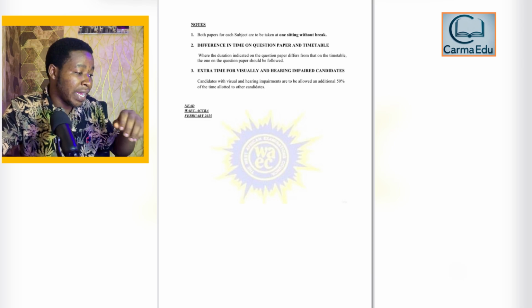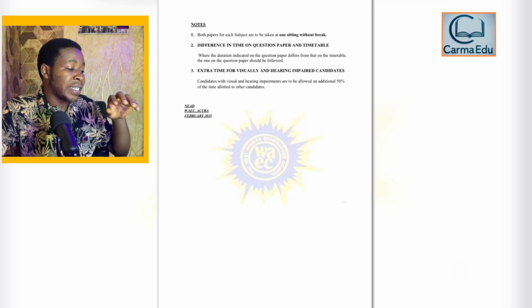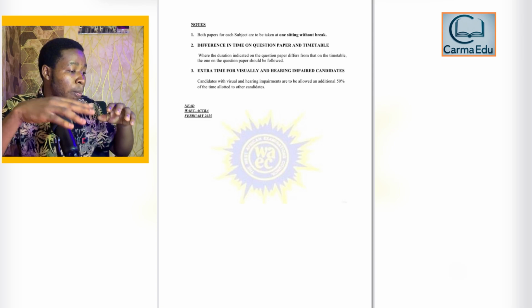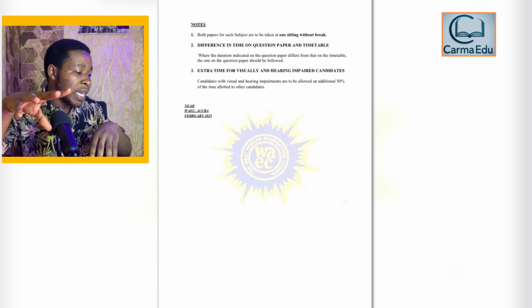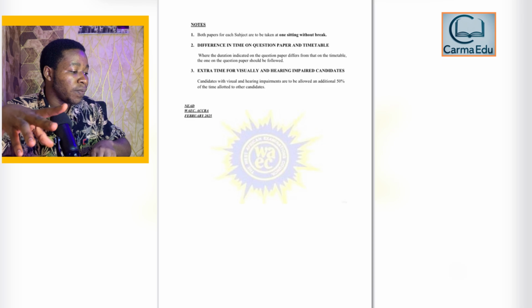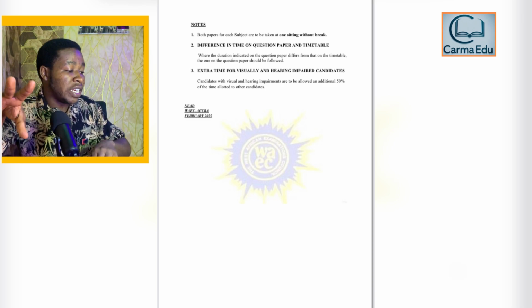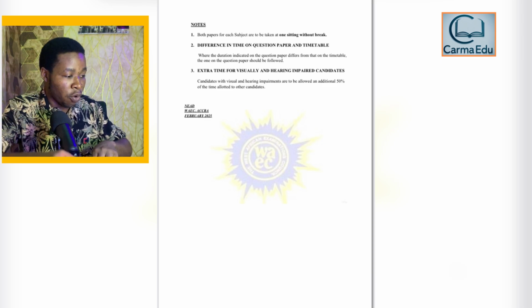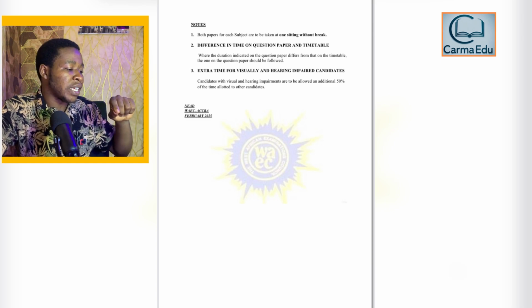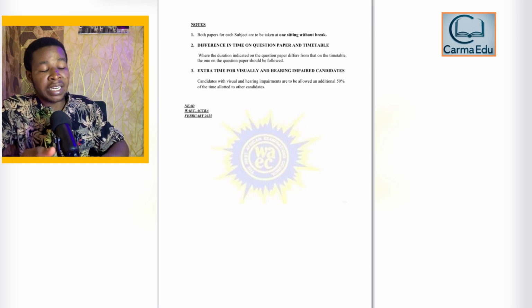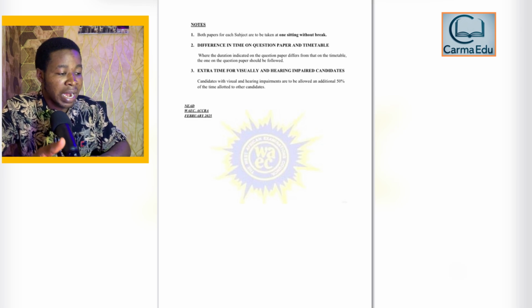And number 3 is extra time for visually and hearing impaired candidates. Candidates with visual and hearing impairment are to be allowed an additional 50% of the time allotted to other candidates. So if the paper is 1 hour, they will have 1 hour 50 minutes.